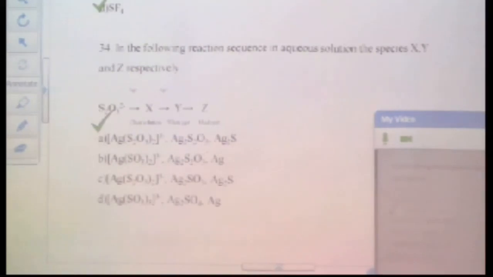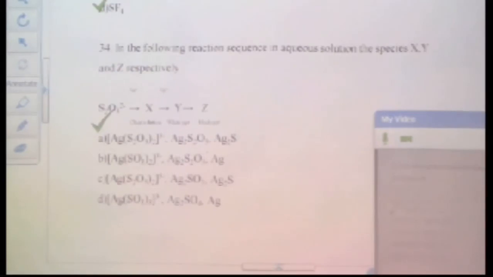Oxidation state, or the number of oxygen atoms. These two are already ruled out here. What could be the third? Tendency to lose H plus, right? So out of these, which has the highest tendency to lose H plus?